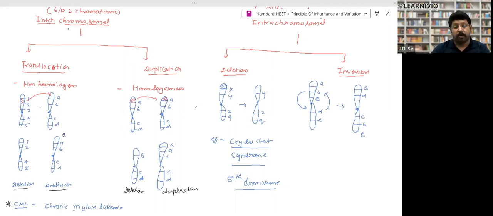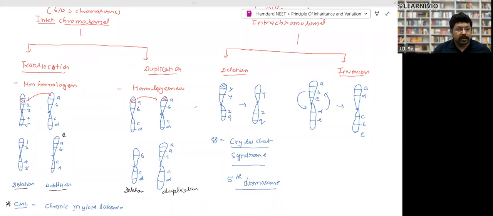First, a very important thing. In translocation, a part of a chromosome is cut from one chromosome and translocated to another chromosome. Look, non-homologous chromosome sequences are different. Here is 1, 2, 3, 4, 5, and here is the A, B, C, D sequence. Now this part is broken down from here and transferred to another chromosome.